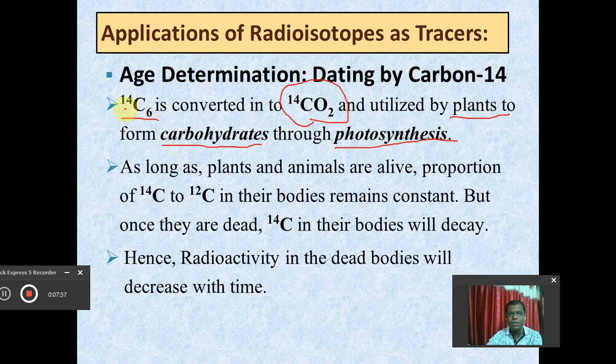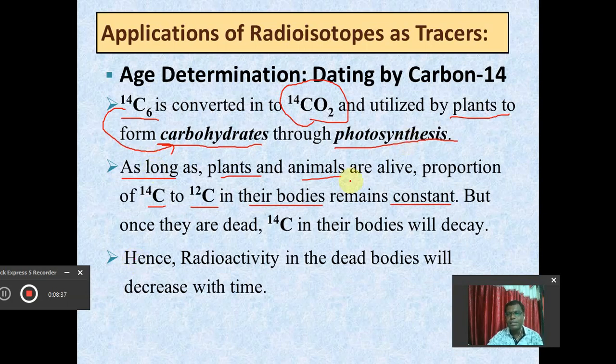So now this C14 will become the part of what? It will become the part of carbohydrate. And you know very well, this carbohydrate will be utilized by the animals in the form of plants. But what happens actually here, as long as these plants and animals are alive, means they are not dead, the proportion of C14 and C12, their ratio in their bodies, remains constant. So their ratio will not change unless and until these animals and plants are alive.